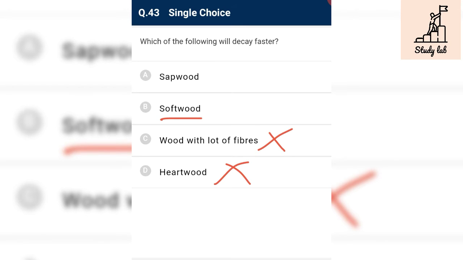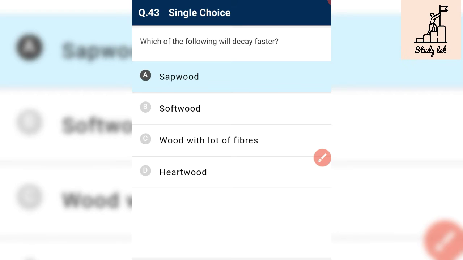And softwood, this is wood, so it is also a type of secondary xylem. So this tissue is xylem and parenchyma. But sapwood is conducting part, it is living tissue, so it can be degraded faster.